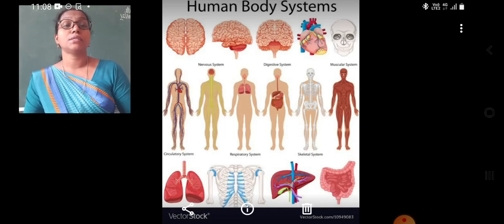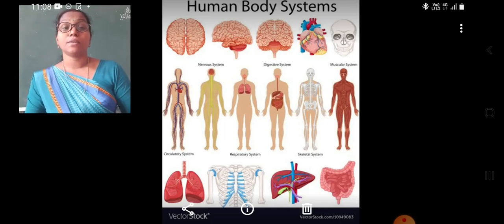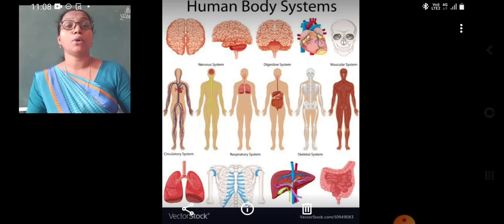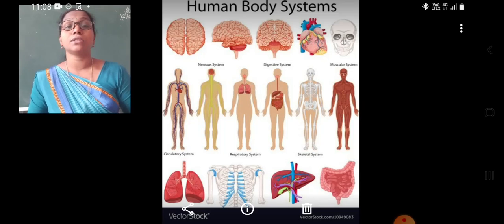There is the digestive system. We already studied what organs are present in the digestive system. Then students, there is the skeletal system. It is made up of bones. It makes the movement of the body. It produces the blood cells in the bone marrow. And the skeletal system gives shape and strength to our body. It gives support to our body. It protects the internal organs. So every organ system has its own function. They are doing either one function or many functions.